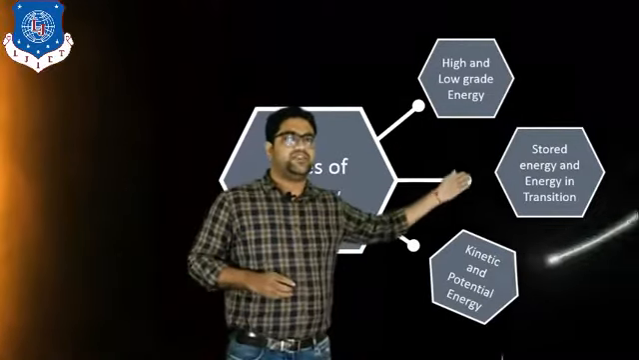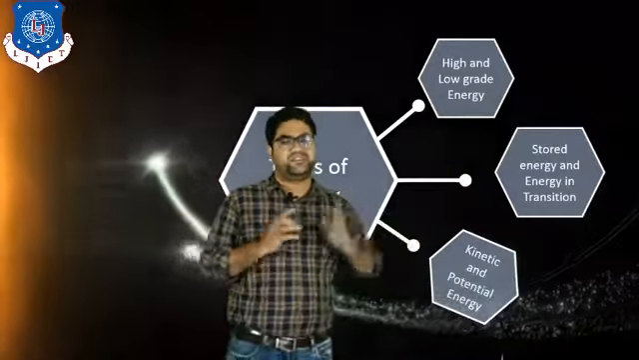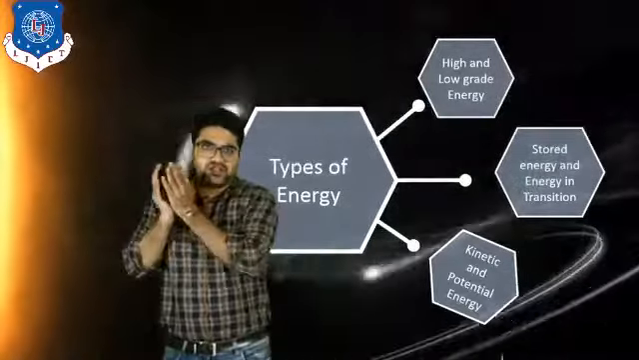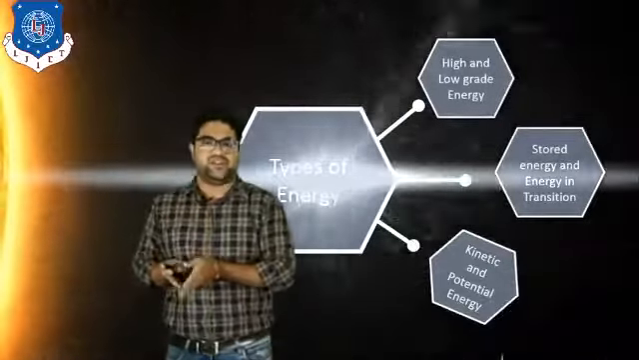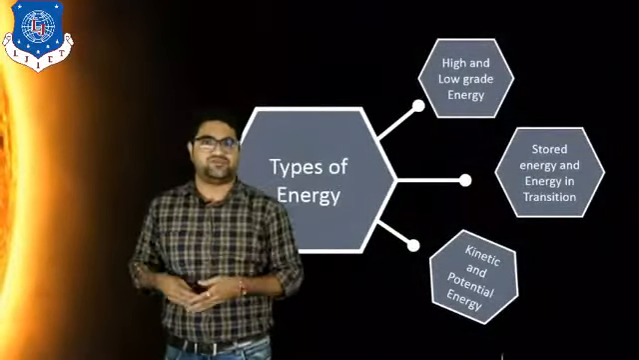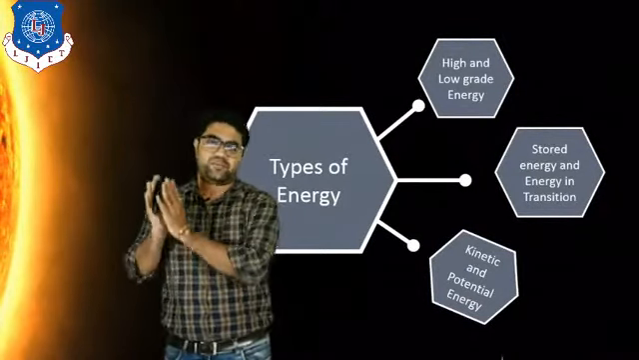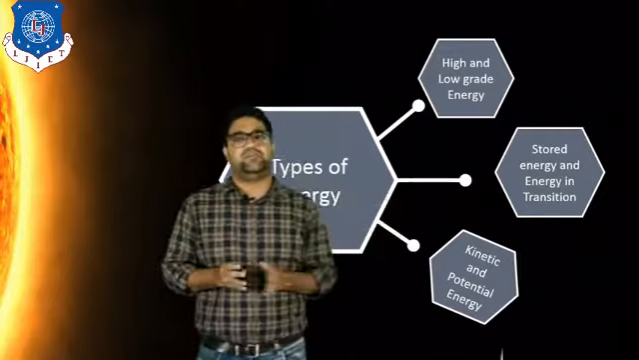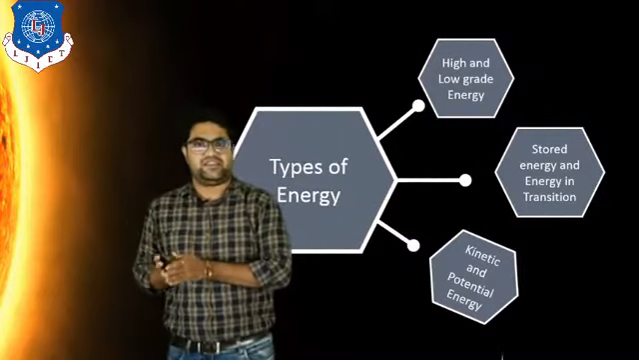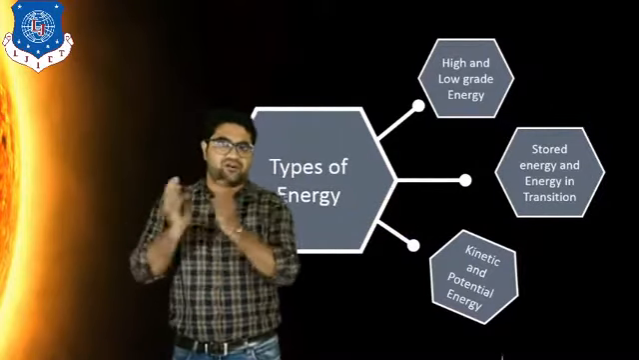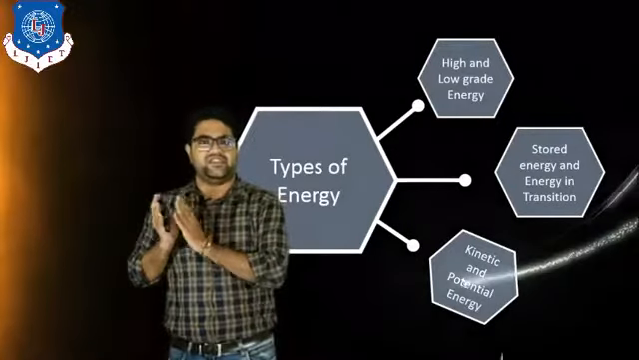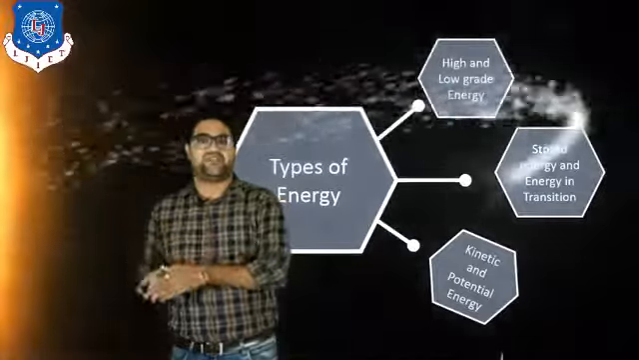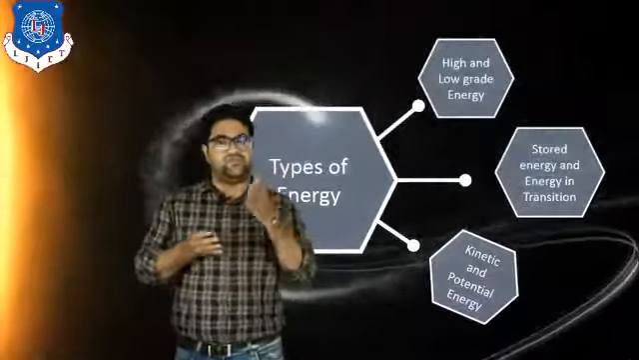Next is the stored energy and energy in transit. The energy which is stored in the fuel, or potential energy which is stored in the system, is known as the stored energy. Second is the energy in transit. Energy in transit means the energy which can transfer across the boundary, like heat energy. Heat energy can be transferred from one system to another system through the boundary.